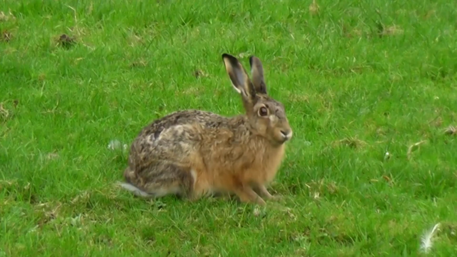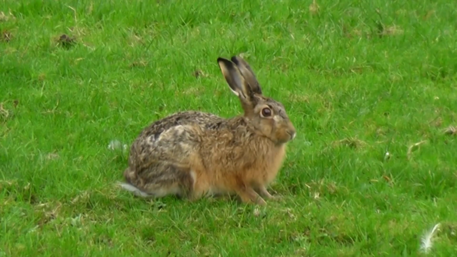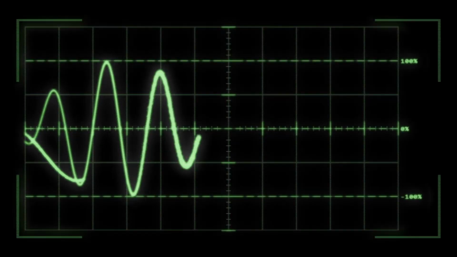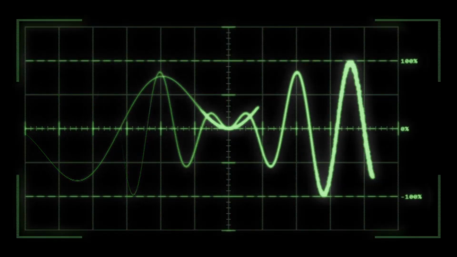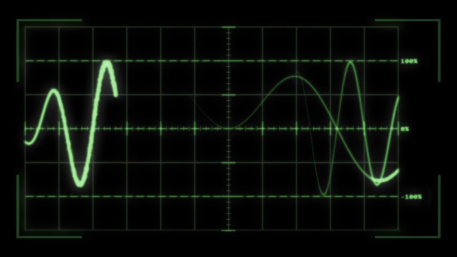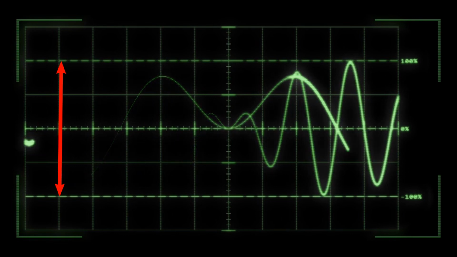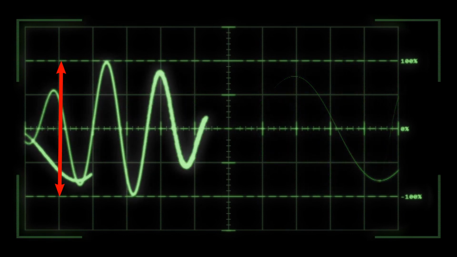To understand how animals are able to utilize sound, it's important to first understand the limited range of acoustic propagation. Sound is made up of and travels in waves. These waves come in different shapes and sizes depending on what the initial disturbance was. A wave's amplitude determines how loud the sound will be. The taller the wave, the louder the sound will be.